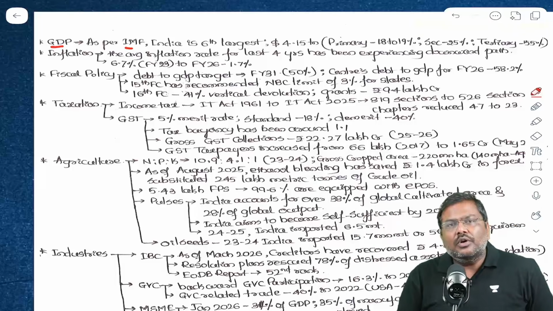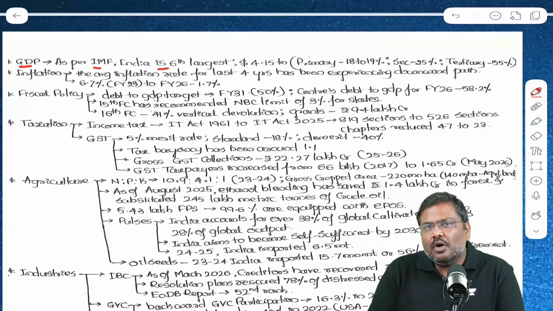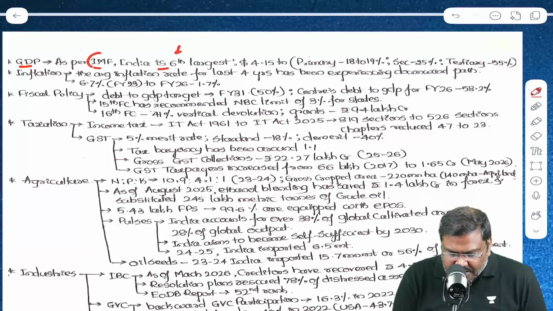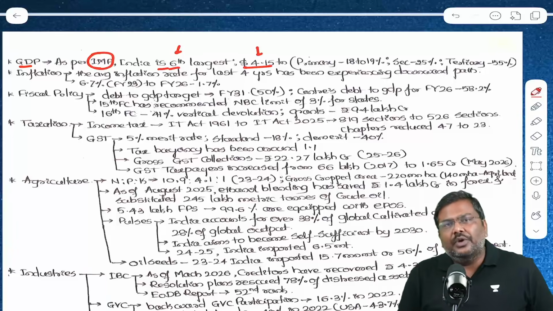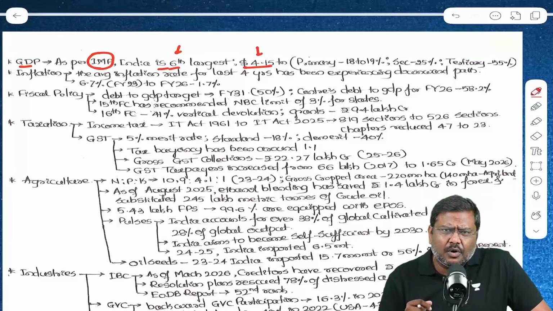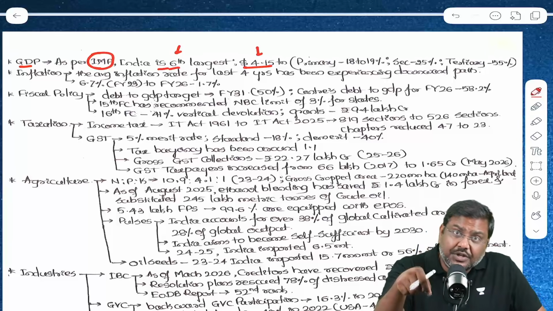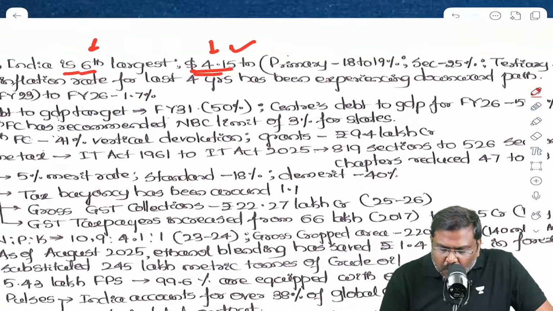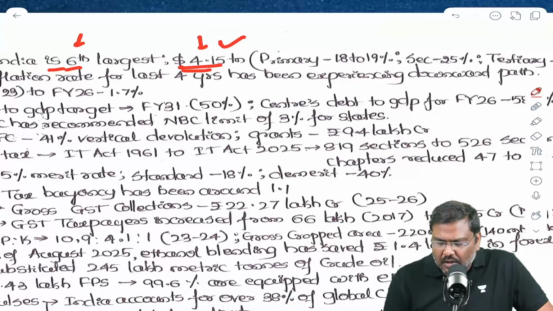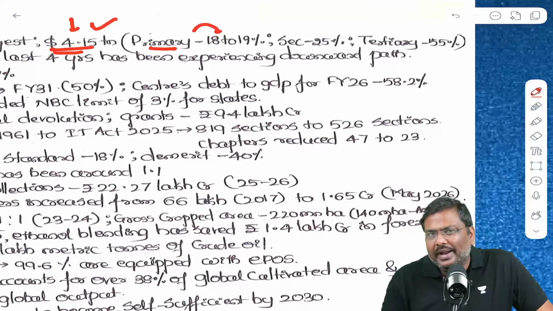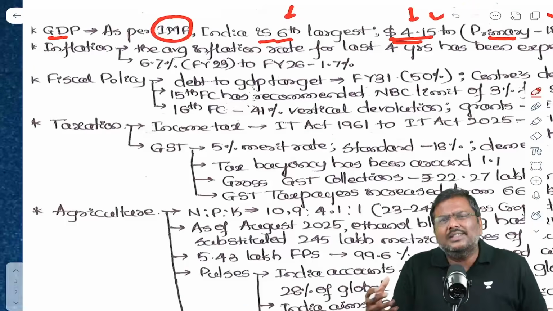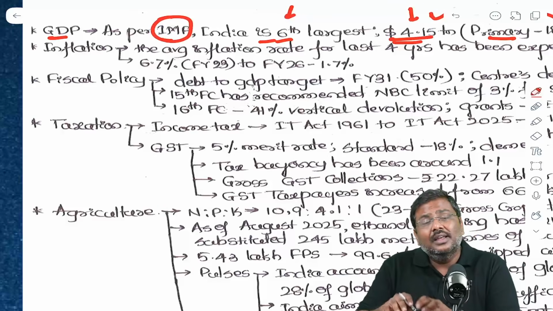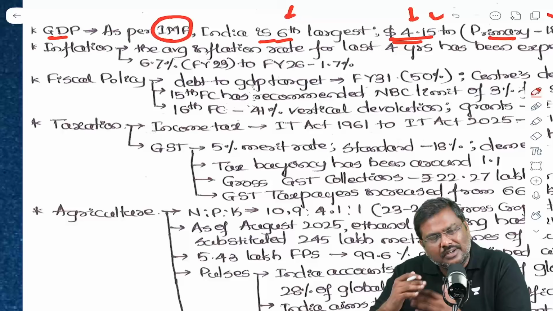For example, according to the IMF estimates, India's economy is not the fourth largest now, it is the sixth largest. IMF, sixth largest. And the contribution of all the sectors put together in the form of GDP, gross domestic product, according to the base year revision that has been done, it is $4.15 trillion. Contribution from the primary sector is around 18 to 19%, secondary is around 25%, and tertiary is around 55%. Of course, the contributions from 1 year to another year will be different. There will be slight volatility, but these are the general observations or general trends.